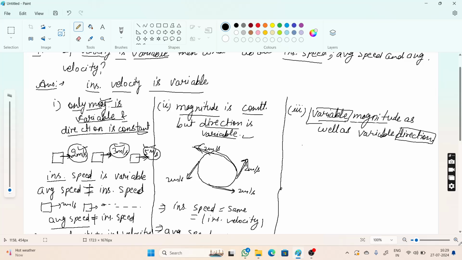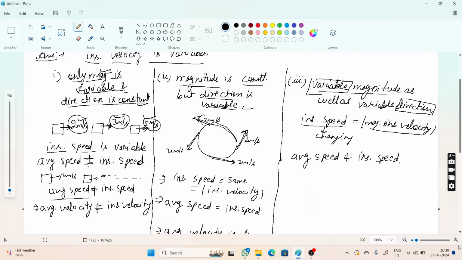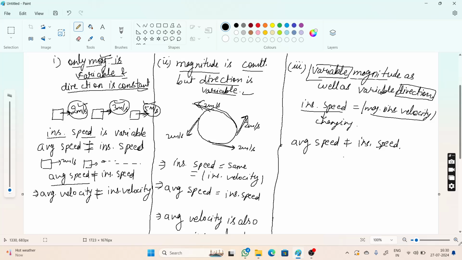About instantaneous speed, of course instantaneous speed is nothing but the magnitude of instantaneous velocity. Since the magnitude of instantaneous velocity is changing continuously, instantaneous speed is also changing. In this case, average speed should not be equal to instantaneous speed, because at every instant speed is changing.